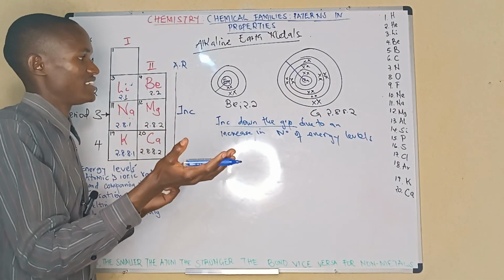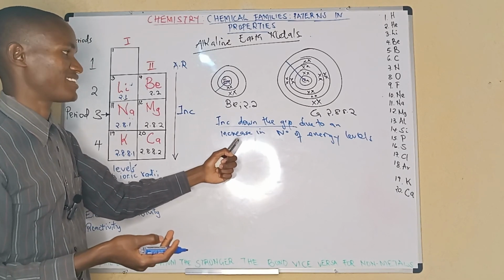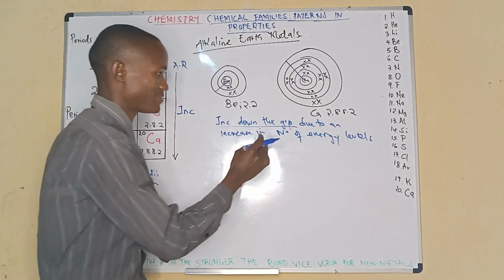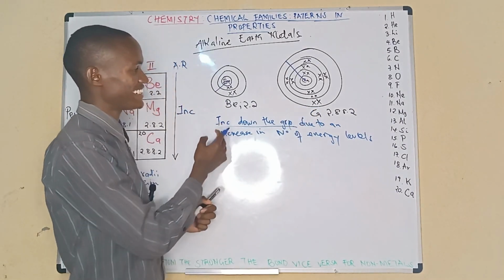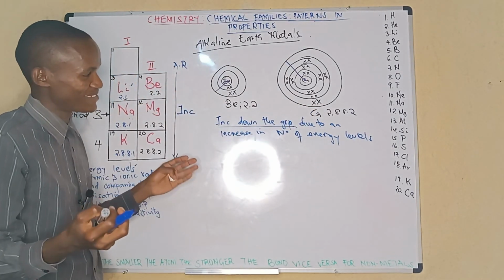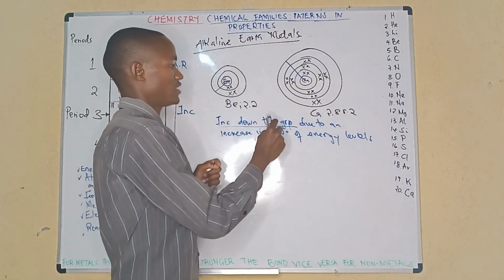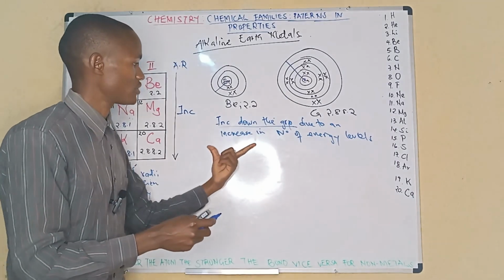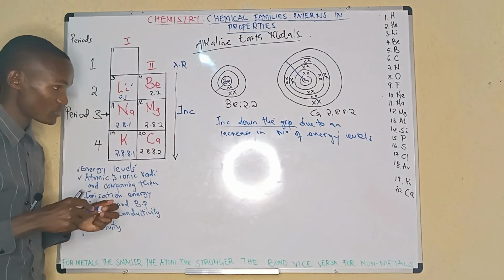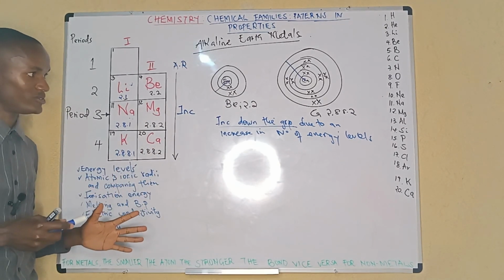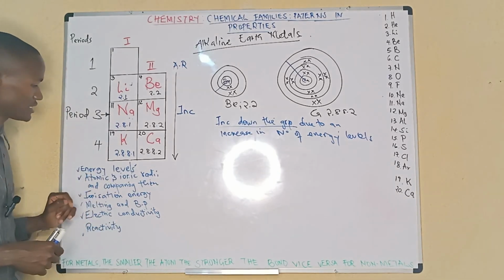Or maybe if they awarded 1 mark for it, then there should be a half and a half. But now I think the examiners should be a bit fair. So we learned these things, yes. We just never woke up, or maybe we are not born in this. So increase down the group, 1 mark, due to an increase in number of energy levels, another mark. It's such simple statements, but conveying the whole message. Atomic radius done.